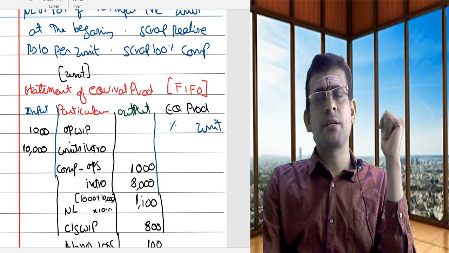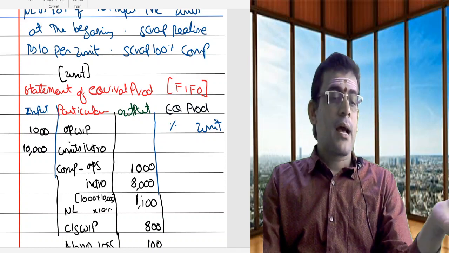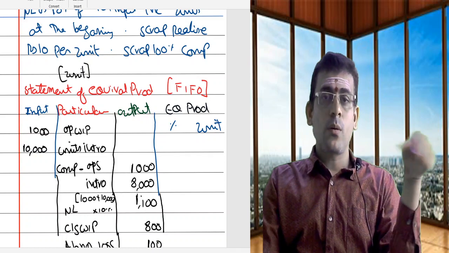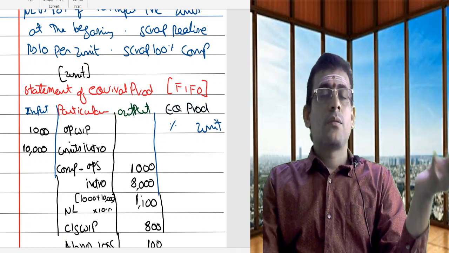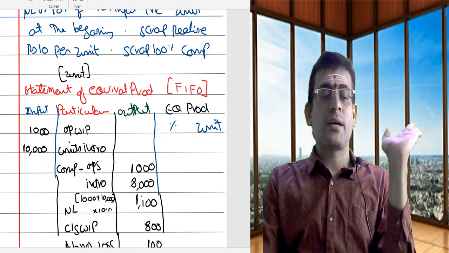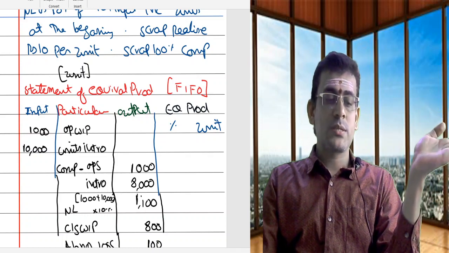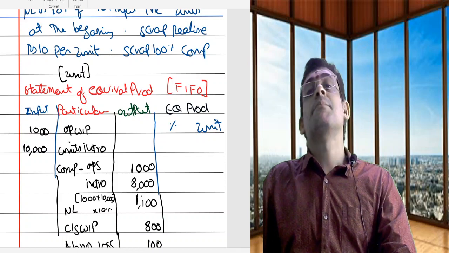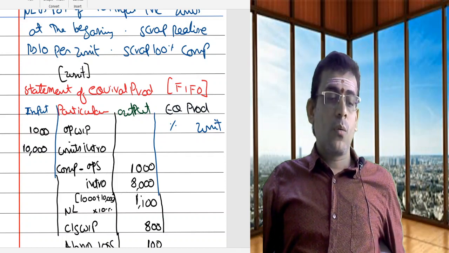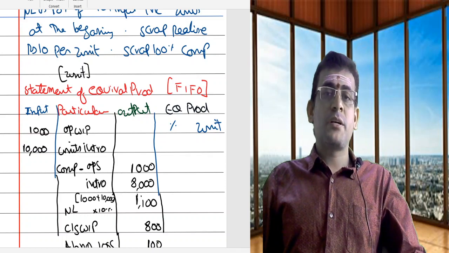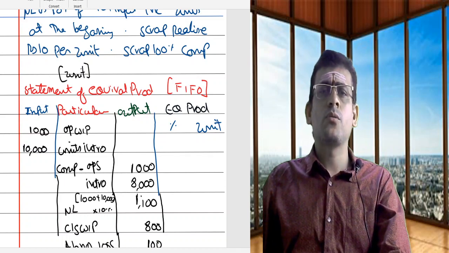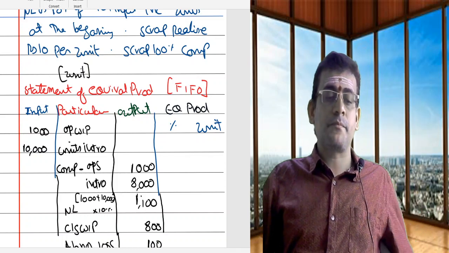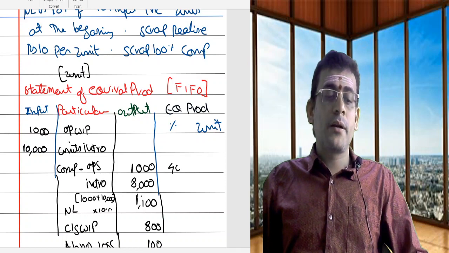So in the present example, it is mentioned that 9,000 were completed. As I am adopting FIFO, I will first use what? My opening stock. Later, the balance will be done with the units introduced in the current period. So that's the reason opening stock was used, units introduced was used. Now, this part of the problem is very important. Let us try to understand. Opening stock, already in the problem it is mentioned 60% is done. Now, how much do I have to do? Of 100%, already in the last period 60% was done. Now, I should complete only to the extent of 40.